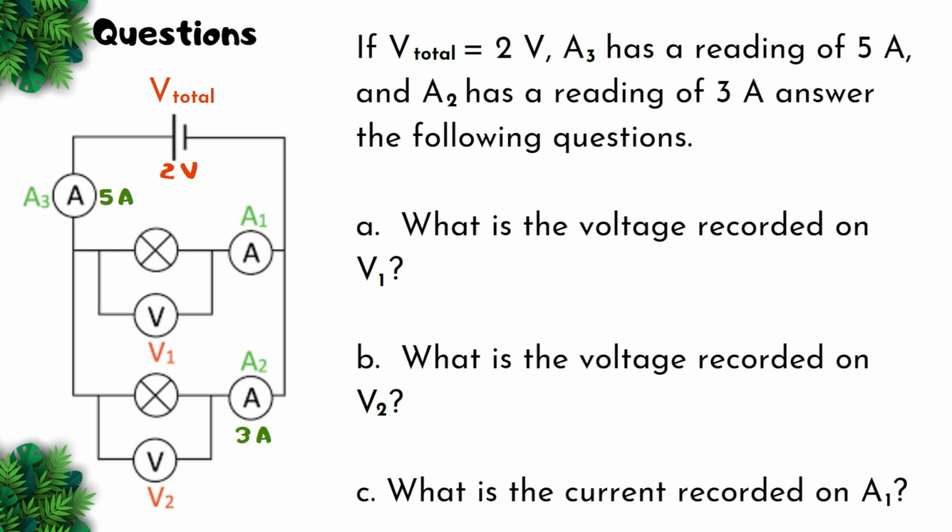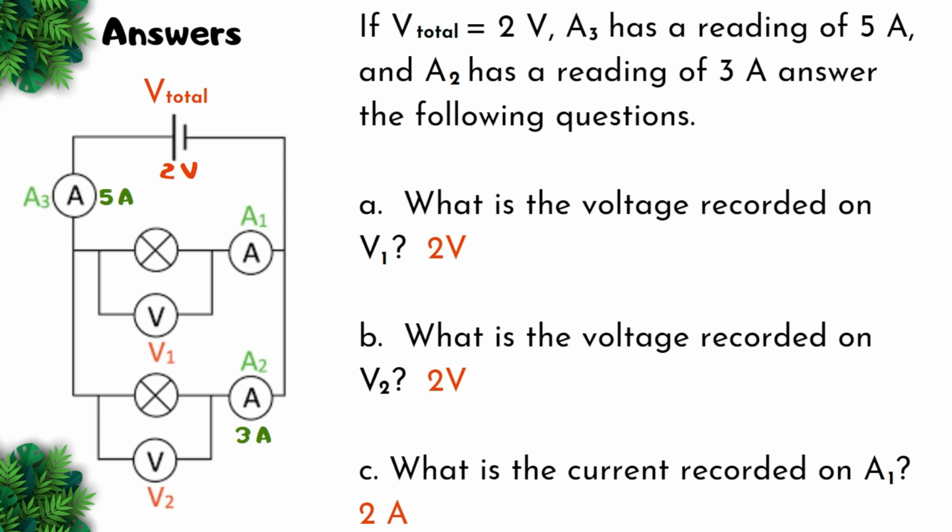If V total is equal to 2 volts, A3 has a reading of 5 amps and A2 has a reading of 3 amps. Answer the following questions. A. What is the voltage recorded on V1? What is the voltage recorded on V2? And what is the current recorded on A1? You may pause the video to answer these questions.